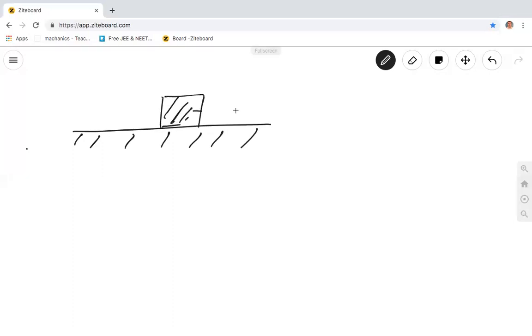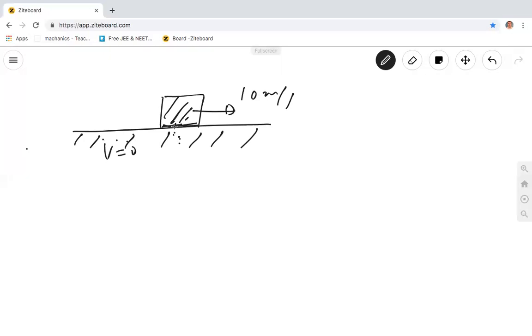Have a look. Suppose there's a body on a surface, the earth here, any surface. The body is moving in the forward direction with any velocity, maybe 10 meters per second. This surface is at rest. There must be frictional force because the lower surface of the body rubs with this surface.